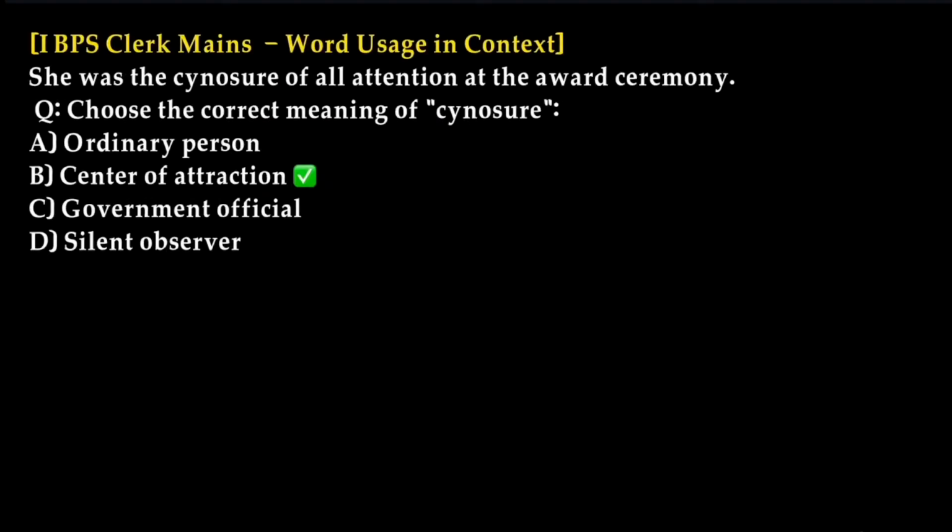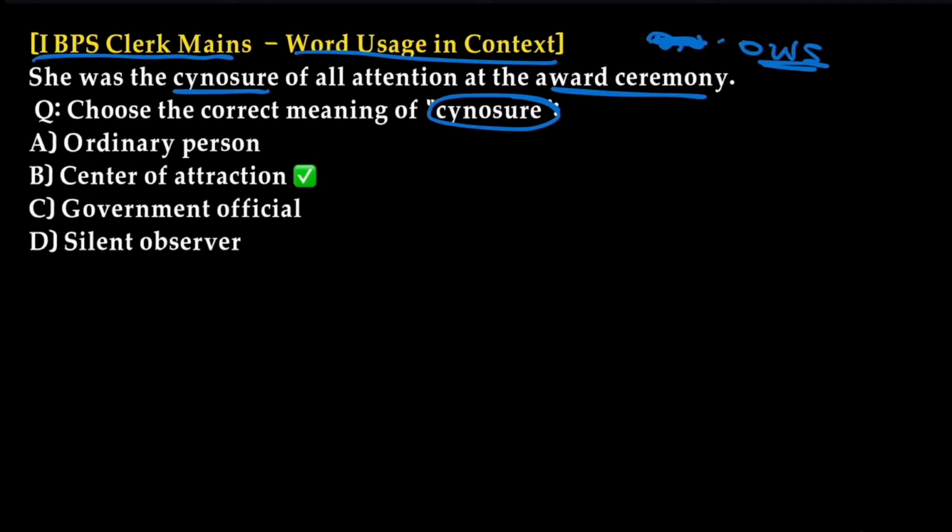Next, in IBPS Clerk, word usage in context. The question was: she was the cynosure of all attention at the award ceremony. Choose the correct meaning of cynosure. This is one word substitution, which we covered in today's class. The word cynosure means center of attraction.